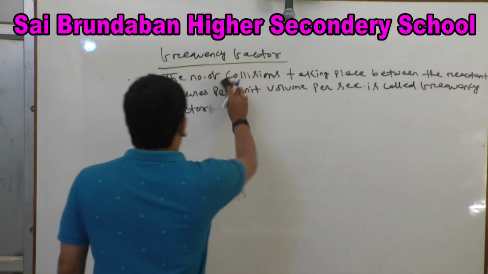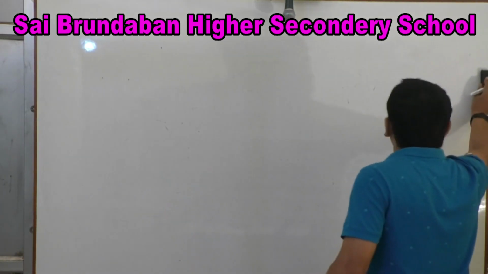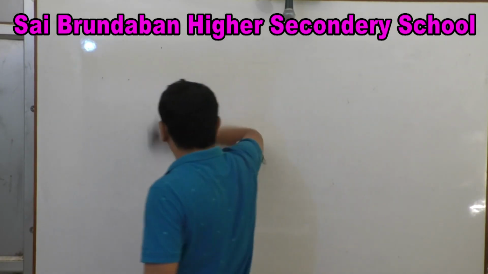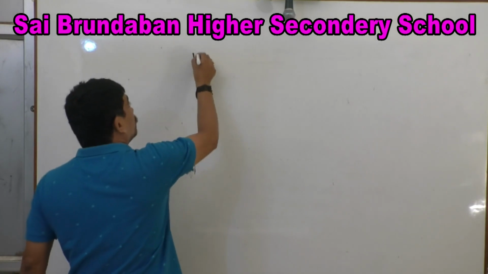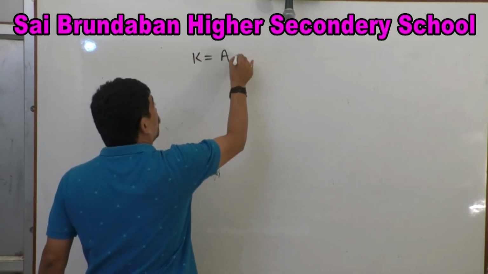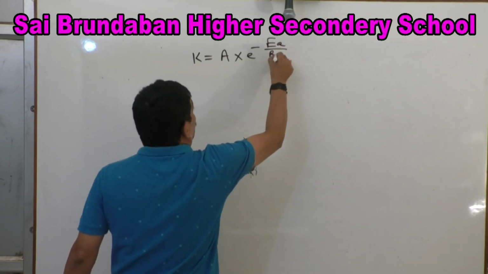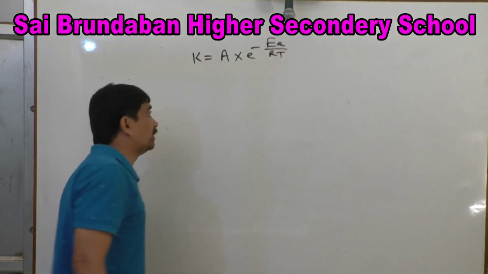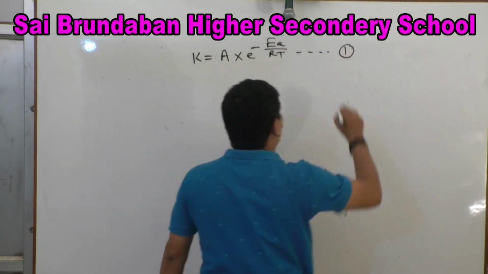Next, we have already written the equation for Arrhenius. What is the Arrhenius equation? Already we have written. Take it: k equals A into e to the power minus Ea by RT. Suppose let this equation be equation number 1.